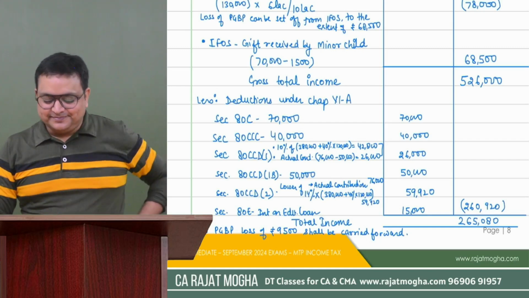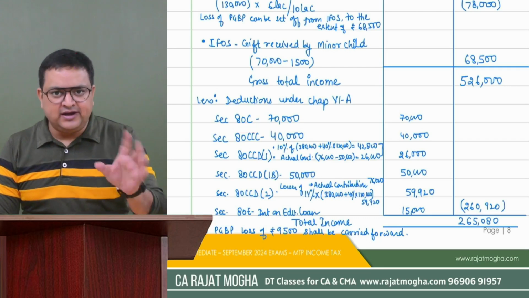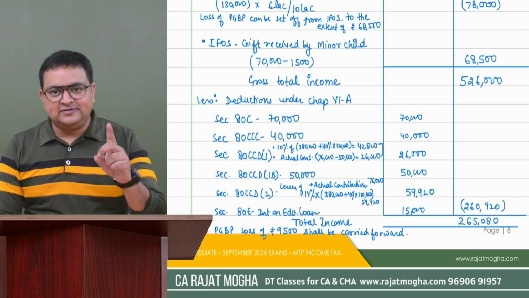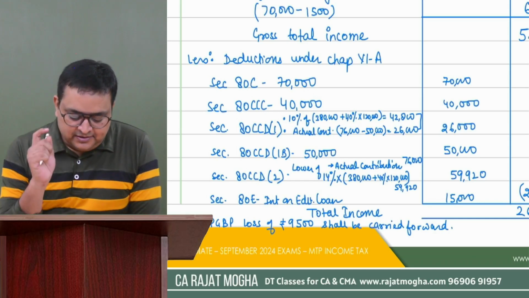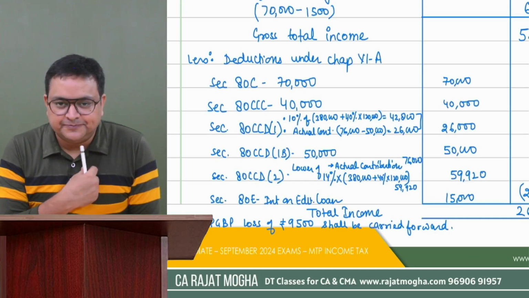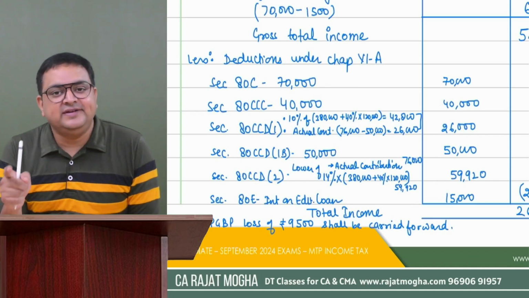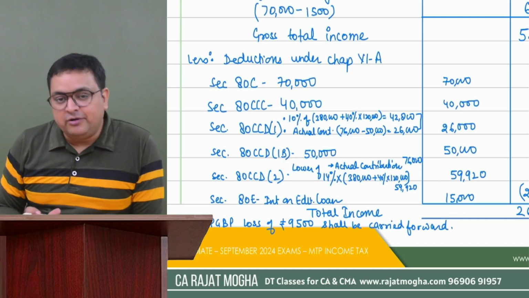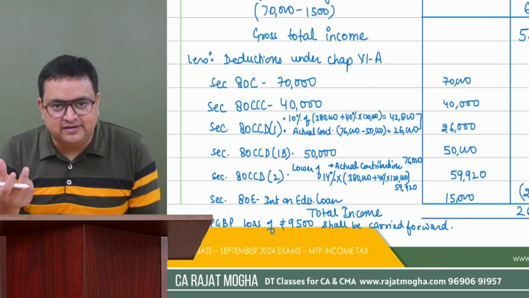Second thing, now deductions under Chapter VI-A. We have first of all 80C Sukanya 70,000 rupees, 80CCC 40,000 rupees. Then 80CCD(1). Now this is important, I would like to discuss this first. My recommendation to you is, first of all, do not calculate 80CCD(1). First, calculate 80CCD(1B), because by doing this you will not make any mistake, and it would be, in fact, easier.